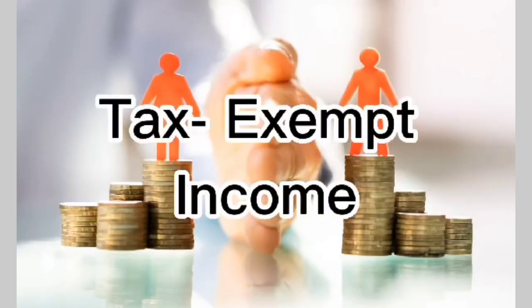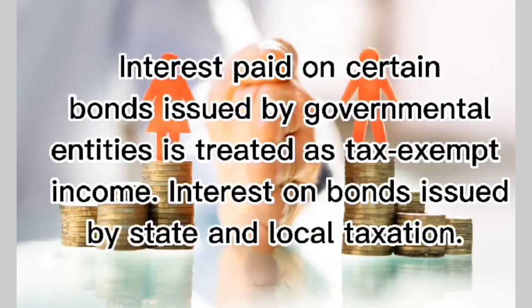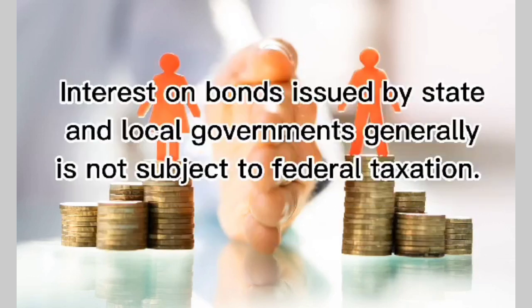Tax-exempt income. Interest paid on certain bonds issued by governmental entities is treated as tax-exempt income. Interest paid on federal bonds and treasury securities is exempt from state and local taxation. Interest on bonds issued by state and local government generally is not subject to federal taxation.